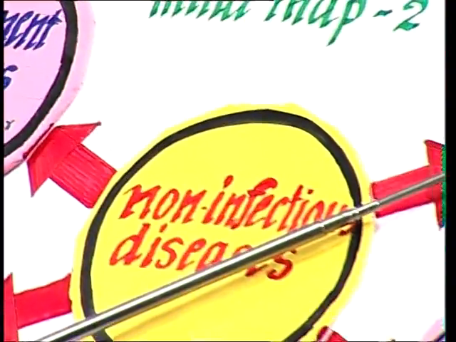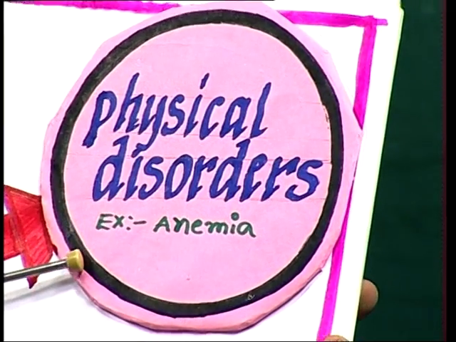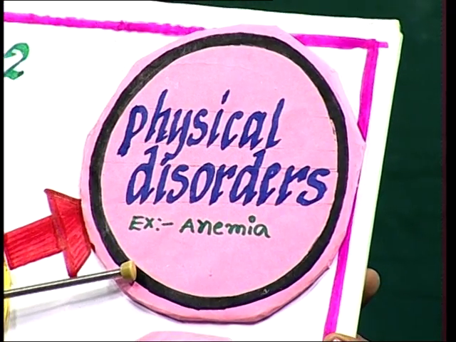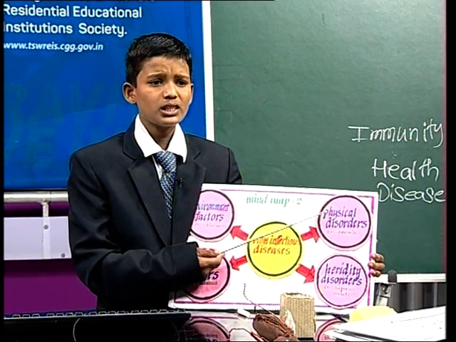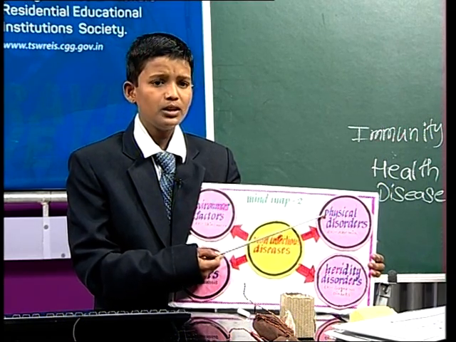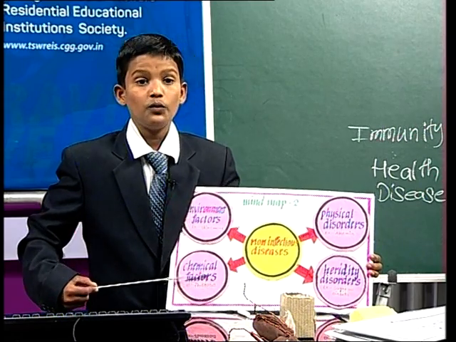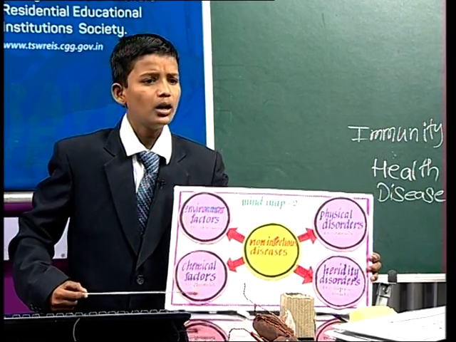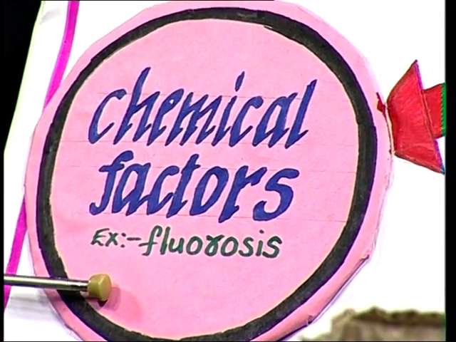And another is physical disorder. Anemia is a physical disorder, because anemia means a lower amount of blood in our body. So we can say it is a problem of the body. And for chemical factors, fluorosis is an example, meaning fluorosis is caused by intake of fluorinated water and food.